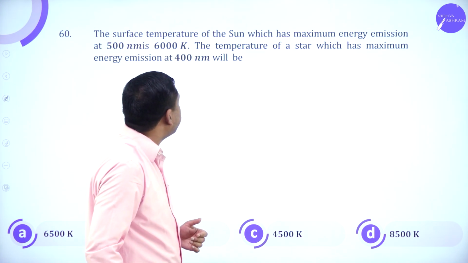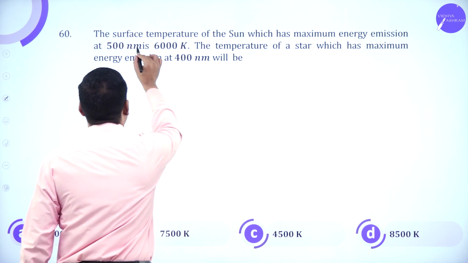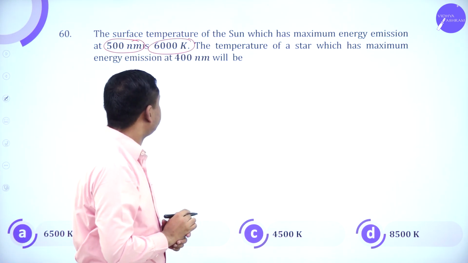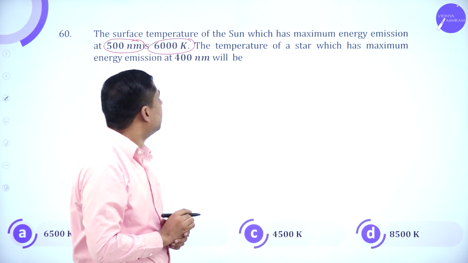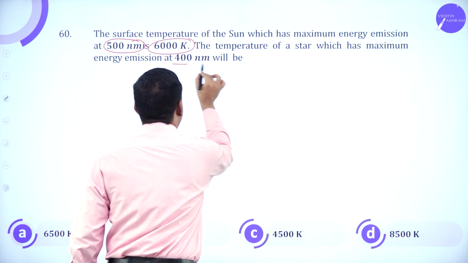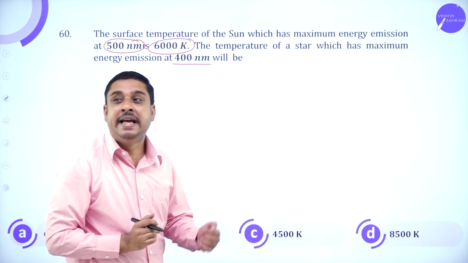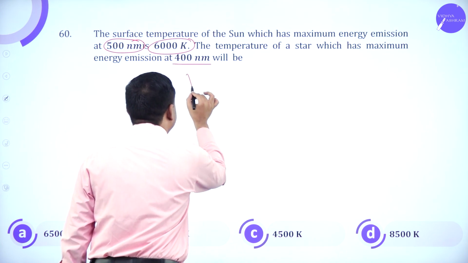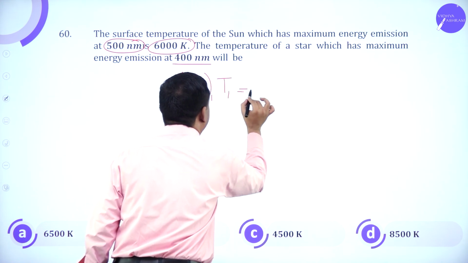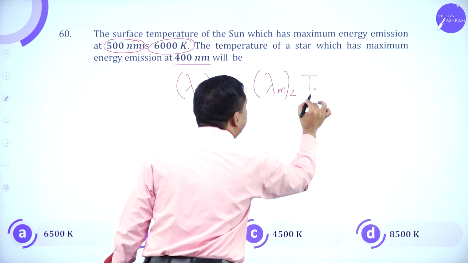The surface temperature of the sun has a maximum energy emission at 500 nanometers, which is 6000 Kelvin. Temperature of the star has maximum energy at 400 nanometers. So we have Wien's displacement law, which says lambda max into T1 is lambda max of the second case into T2.